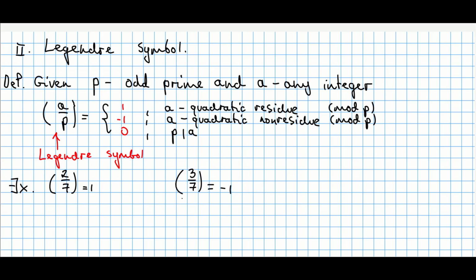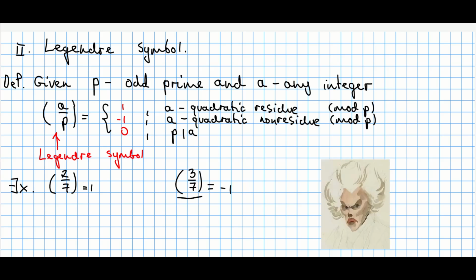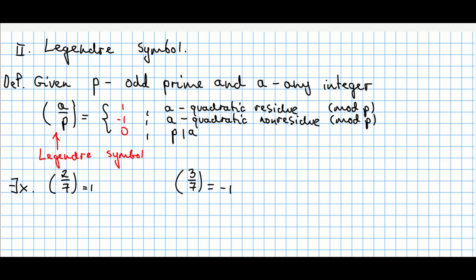Therefore, 2 is a quadratic residue modulo 7, and thus this Legendre symbol produces the output 1. Another example of the Legendre symbol is here. The Legendre symbol of 3 modulo 7 is equal to -1. In order to get this output, we have to answer whether 3 is a quadratic residue modulo 7, so whether there is a solution to x squared is congruent to 3 modulo 7.